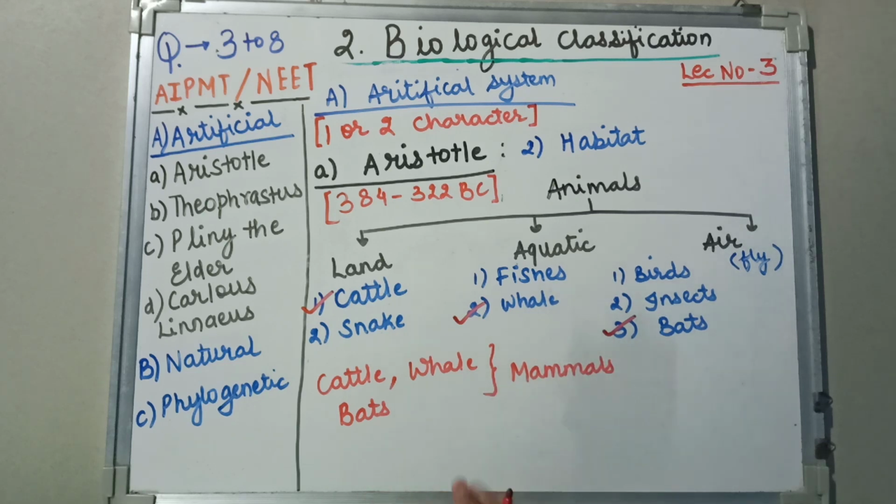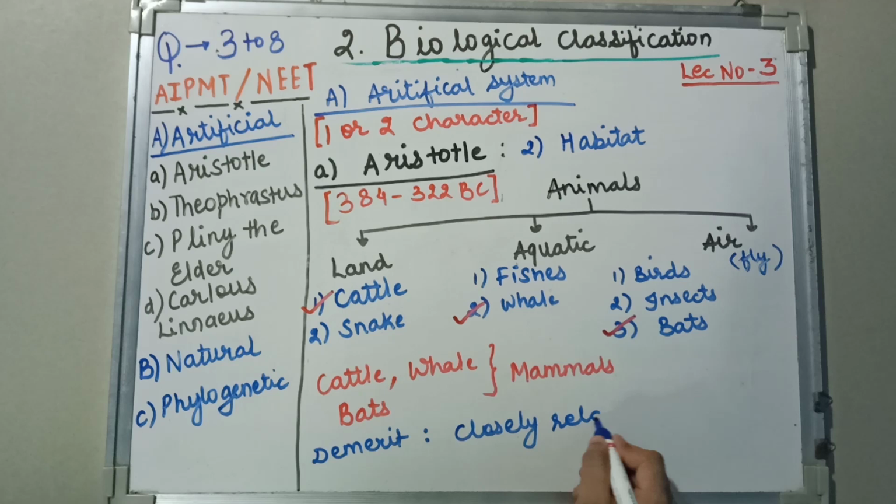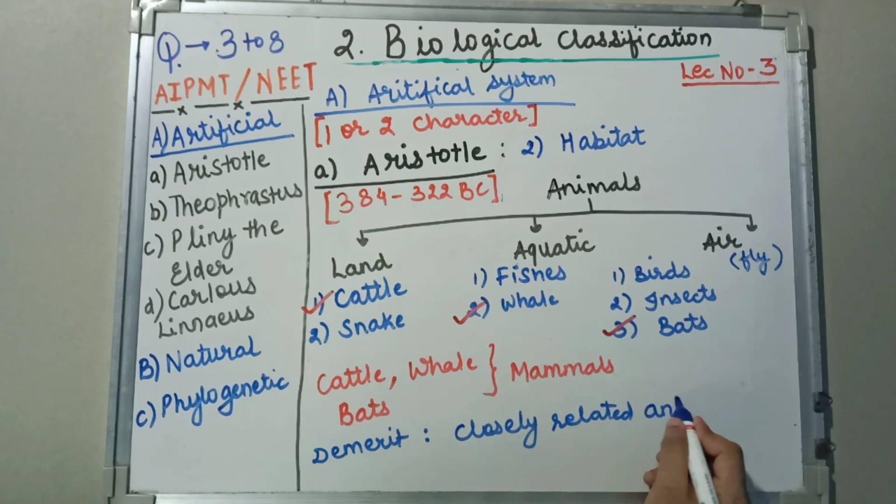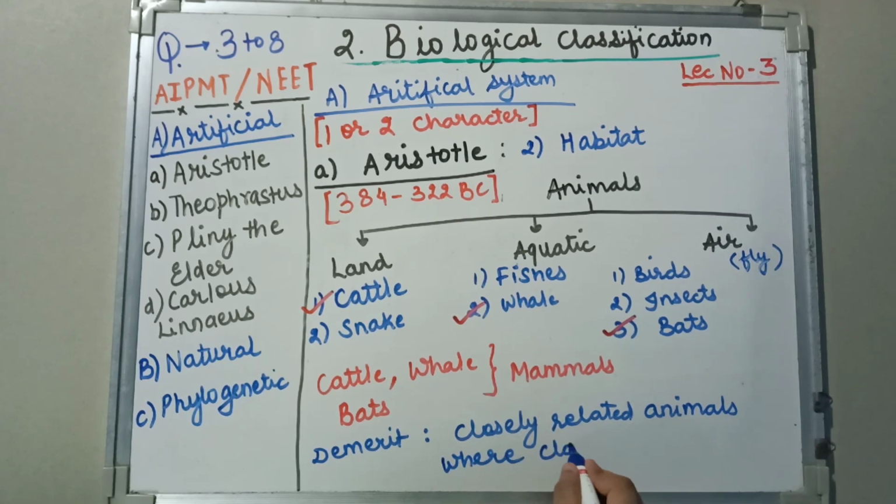One of the demerits was that closely related animals were classified in different groups. This was one of the drawbacks.